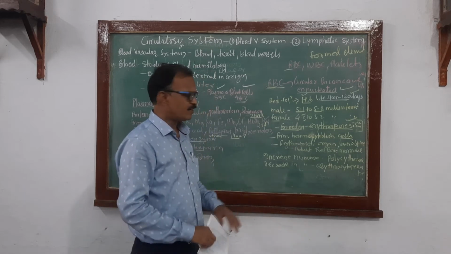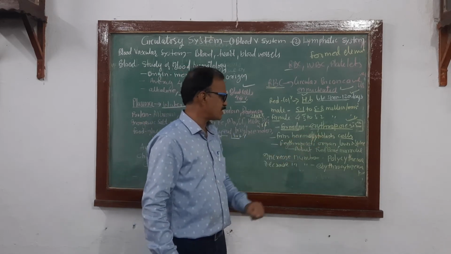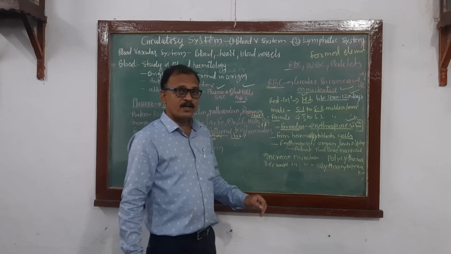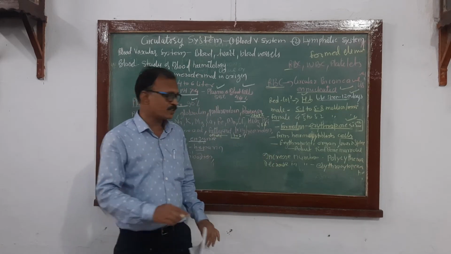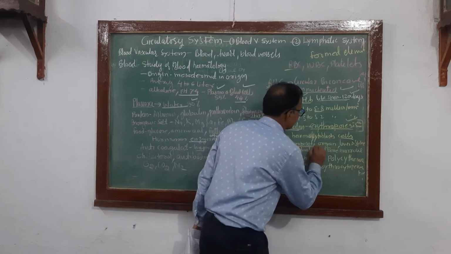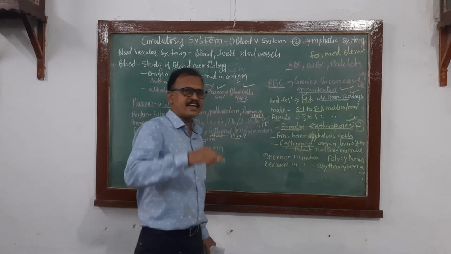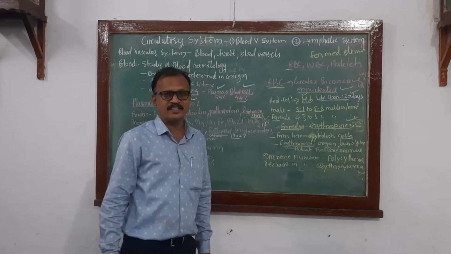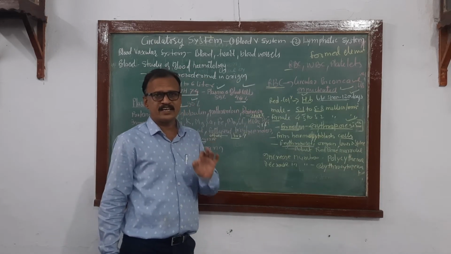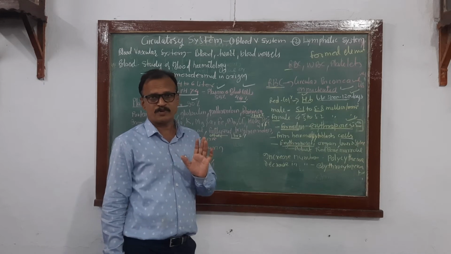The organ from which RBCs are produced is called the erythropoietic organ. In the child, liver and spleen are the erythropoietic organs. In the adult, it is the red bone marrow. That you have to remember.